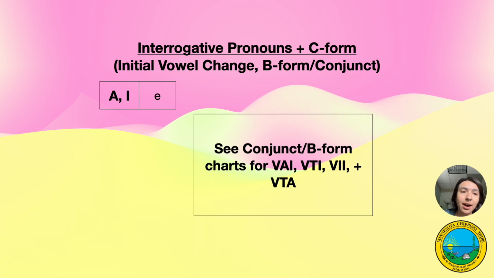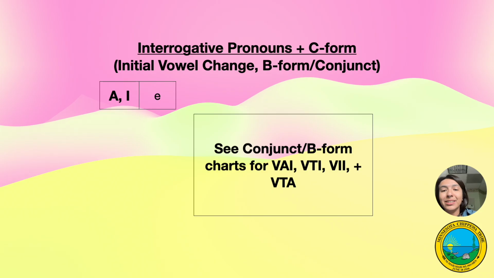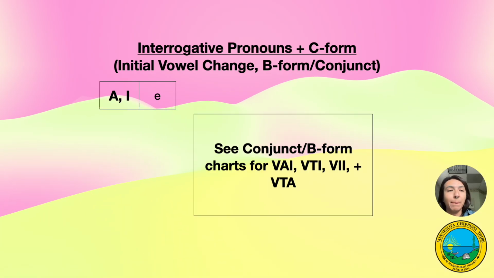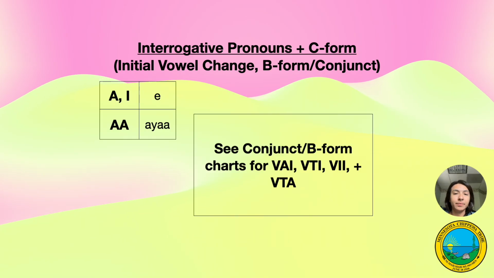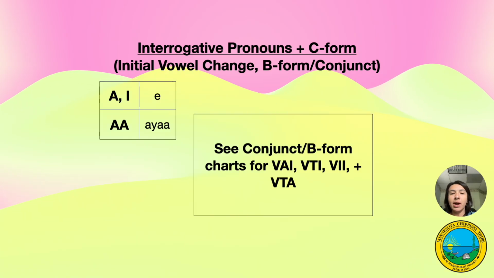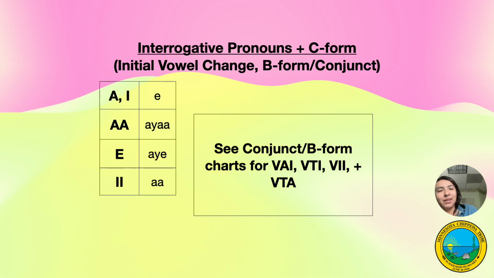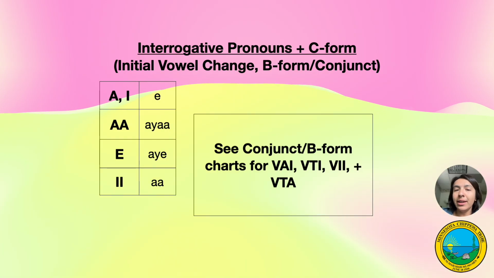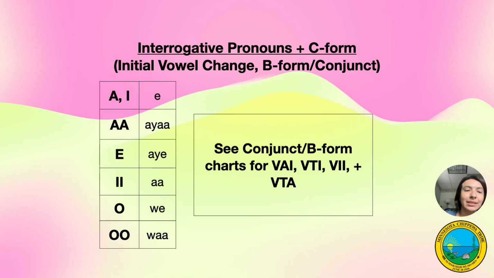A and I at the beginning of a word turn to E, which sounds like A in Ojibwe. Double A changes to aya, so you put that extra ay in front. E changes to aye, so you put another extra ay in front. Double I changes to double A. We'll have an example of that. O changes to way. And double O changes to wa.